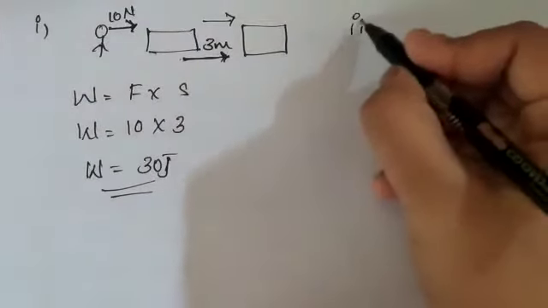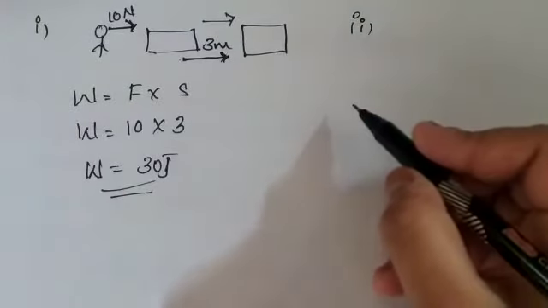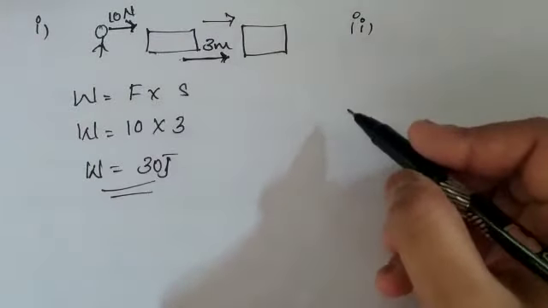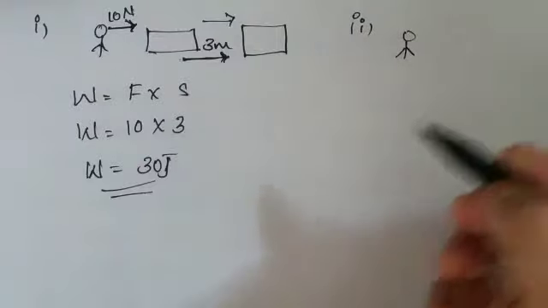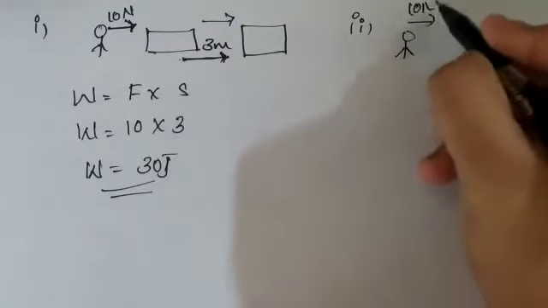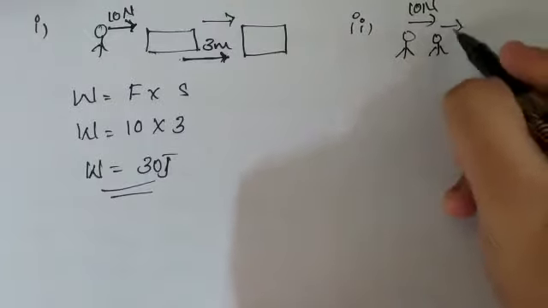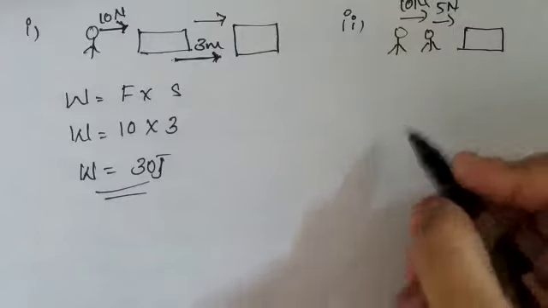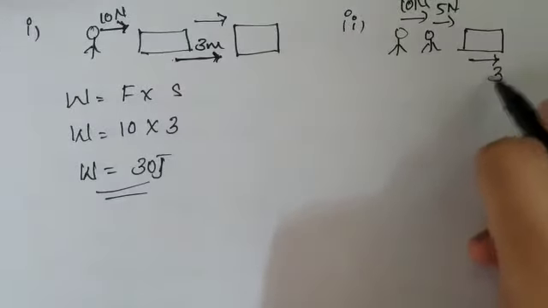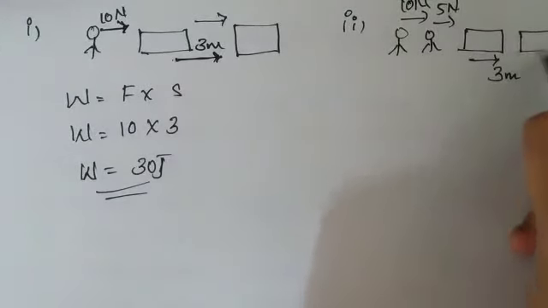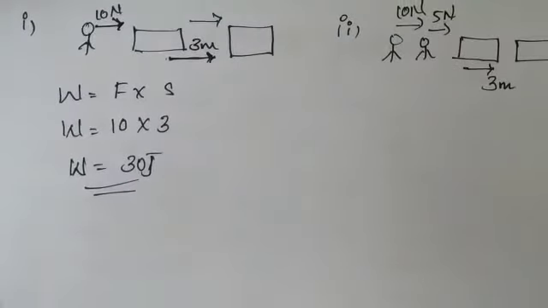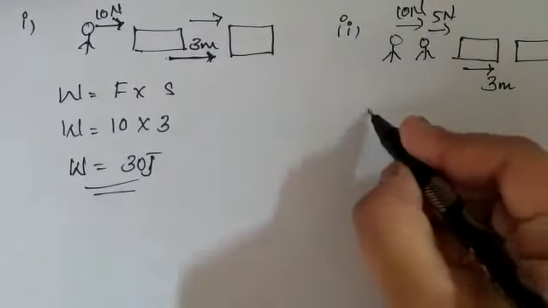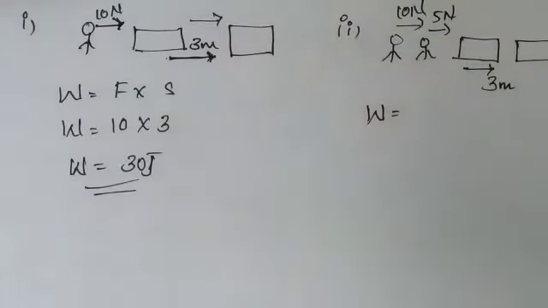Let me consider the second case. Suppose your friend also comes and joins you. For example, you are applying 10 Newton of force and your friend is applying 5 Newton of force to this same box. Consider that the same box has moved a 3 meter distance. Now in this case, you are going to find the work done separately, the work applied by you and the work applied by your friend.